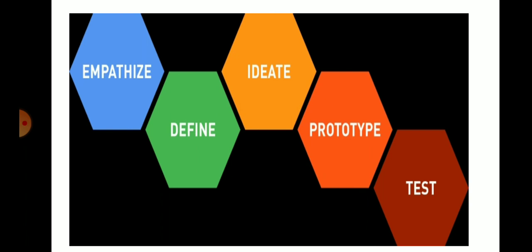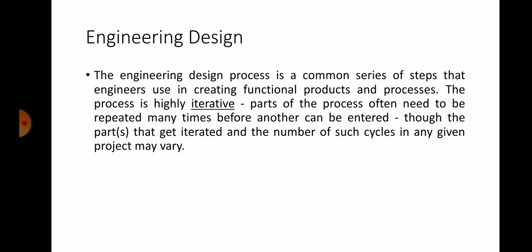The next concept we'll look into is engineering design. The engineering design process is a common series of steps that engineers use in creating functional products and processes.